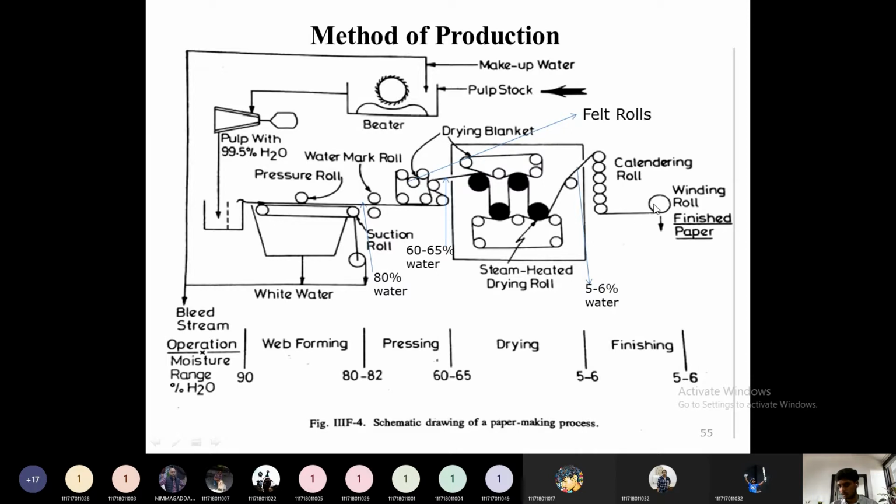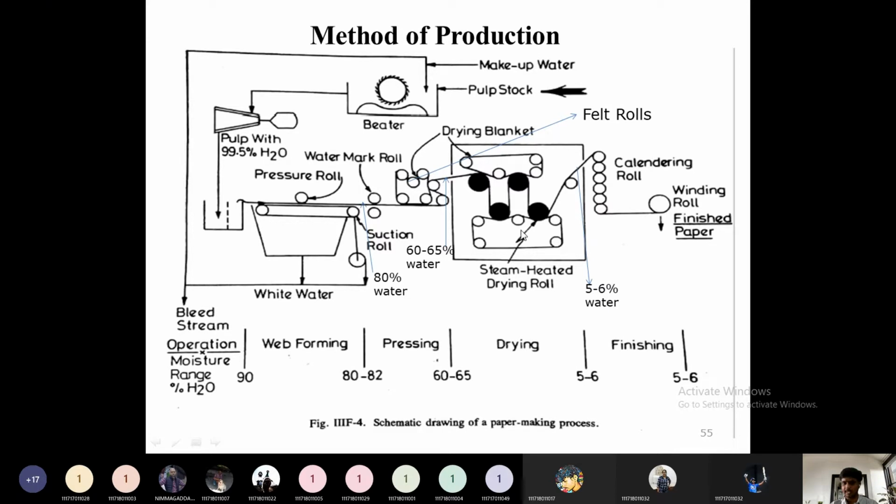After passing through these rolls, it will be sent to the winding section. The paper will be wound into large circular rolls, bundles. Then this bundle will be sent to the paper finishing section. The finishing department will handle the sizing of that paper depending on the A4 size, A5 size, A6 size, or whether newspaper printing or cardboard printing is required. The cutting operation will be looked after by this finishing section. The final paper will contain 5 to 6 percentage moisture content.